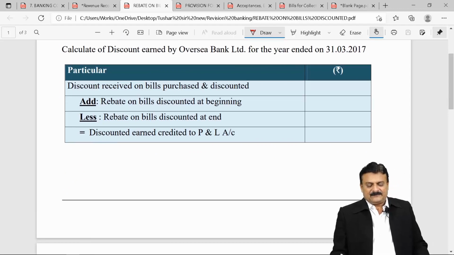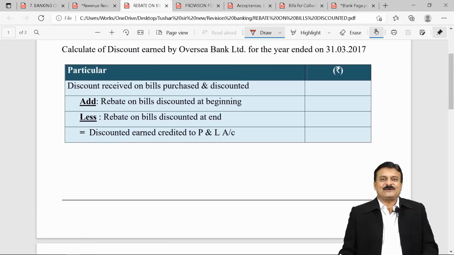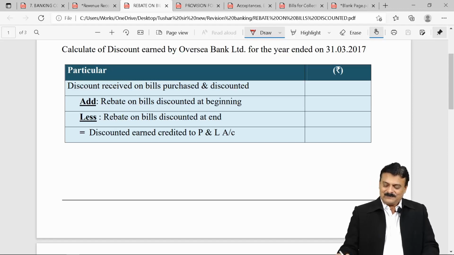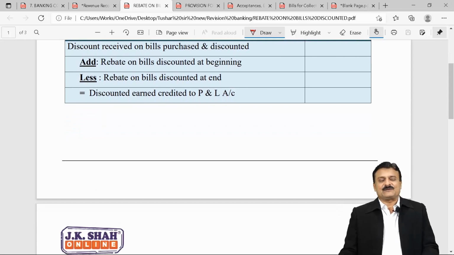Discount received on bills purchased and discounted. Add rebate on bills discounted at beginning, opening rebate, less rebate on bills discounted at end, closing rebate, is equal to discount earned, which is credited to P&L account. That's an income of the current year. What are journal entries for this?